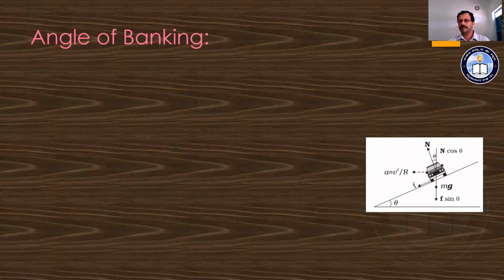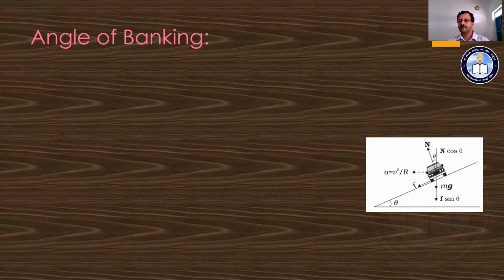Along with this normal force and frictional force, we also have the weight of the body acting. There are three forces acting normally, but we can also say there is an N cos theta force, an F sin theta force, and the centripetal force. Those are different types of forces. We have split the normal force, and the frictional force too. We will discuss that again later. For now this much is enough.